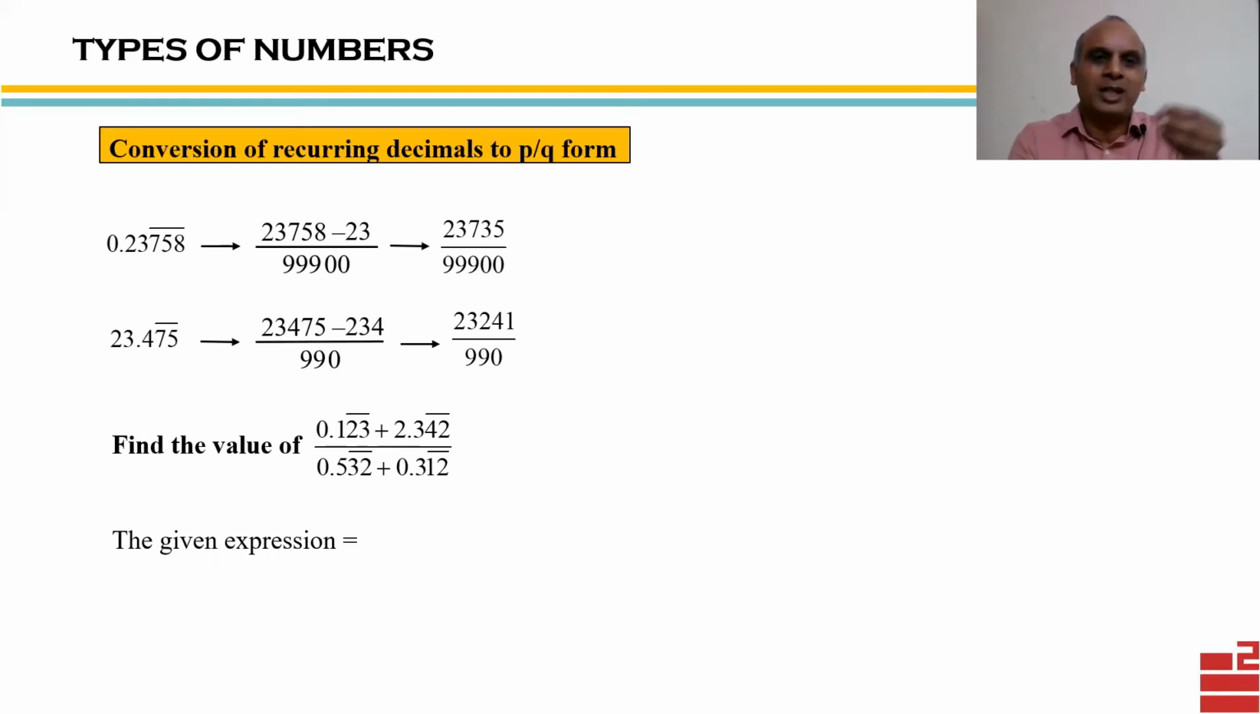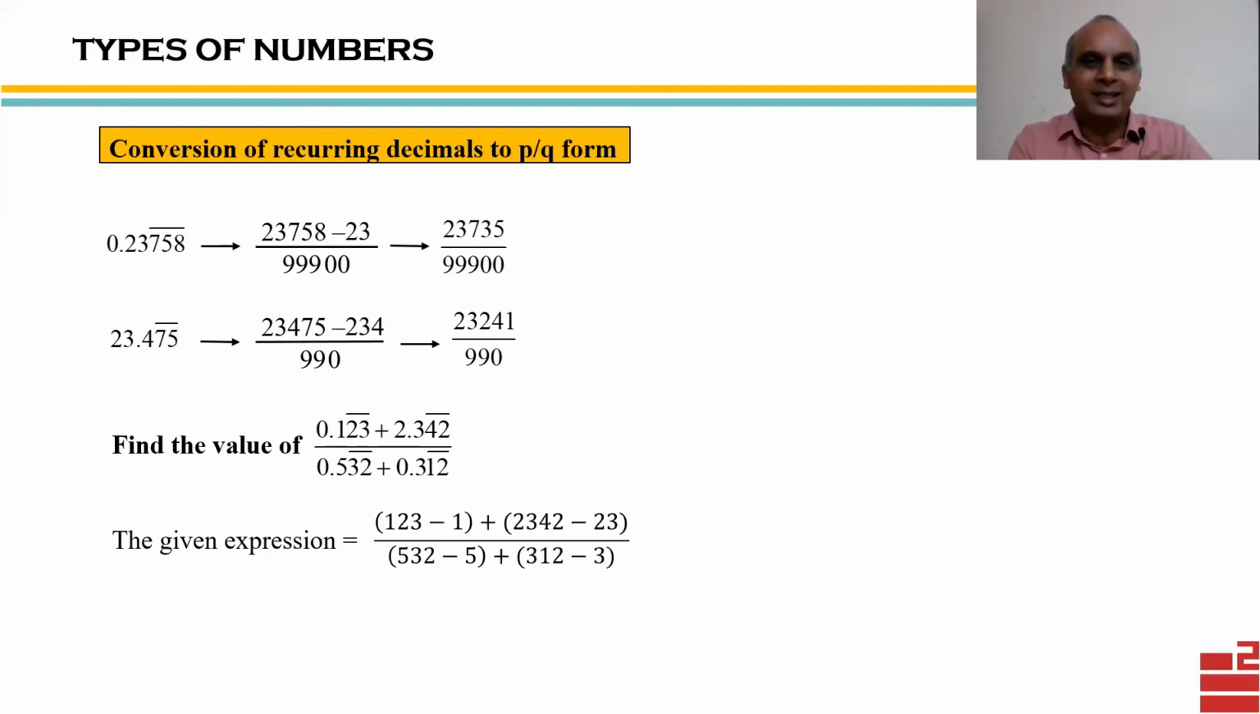So if you observe that, we can mentally cancel 990 everywhere and just write the relevant details. That means 123 minus 1. Actually, it should be upon 990, but we have already cancelled it mentally. So I'll write the 123 minus 1 part only. And the second part will be 2342 minus 23, and likewise. So this is what we should write finally, and simplify and calculate it. So we get 2441 by 836.